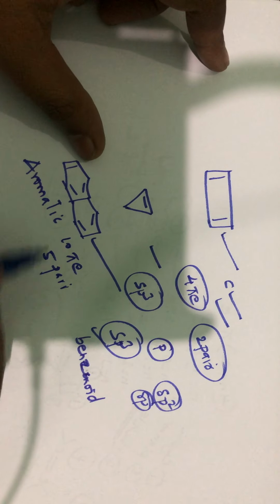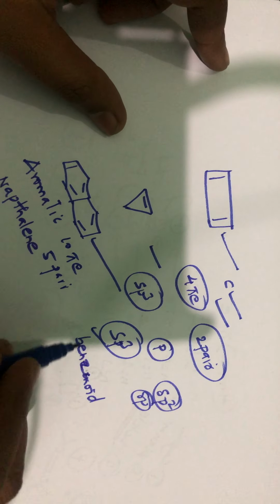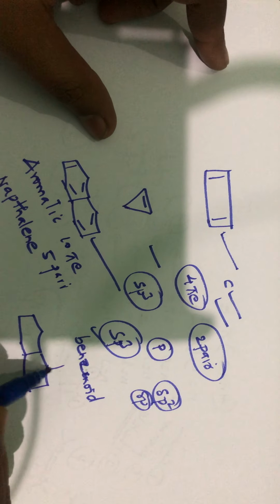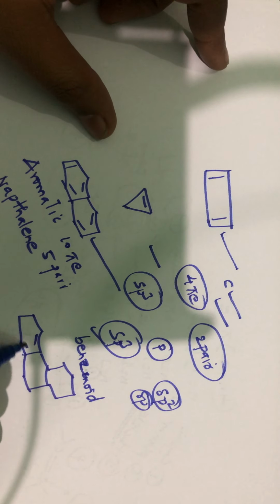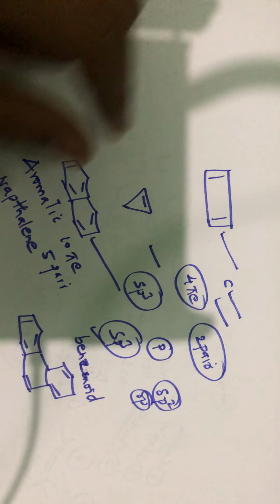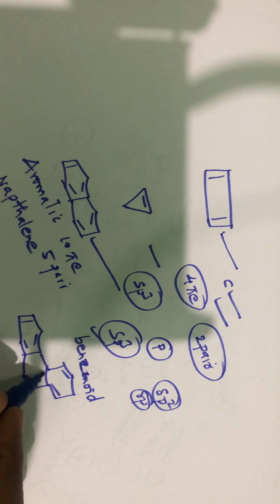Let's take another example. This is naphthalene. Let's take another example. Let us see whether this compound is aromatic or not.